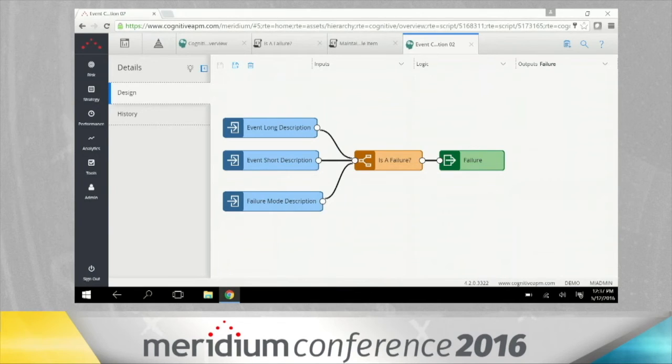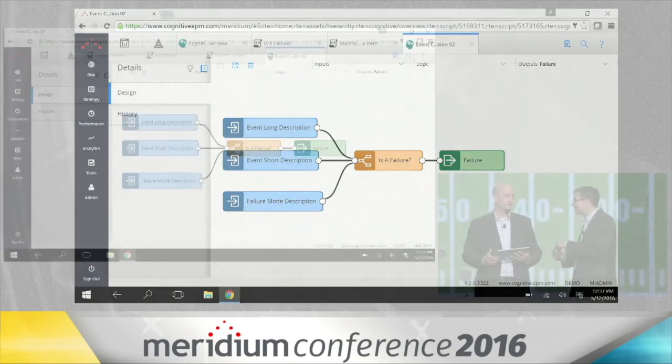Well, let me get this straight then. I could put in any manner of fields into this classifier. I'm just not limited to one. So I picked 3 here, and that's going to give me a determination of whether the event was a failure or not. That's right. And the maintainable item would work the same way, and all the other classifiers would work exactly the same way. And then I could apply additional logic to that, right, in addition to the classifier.